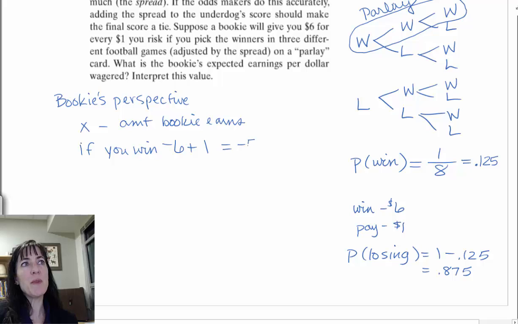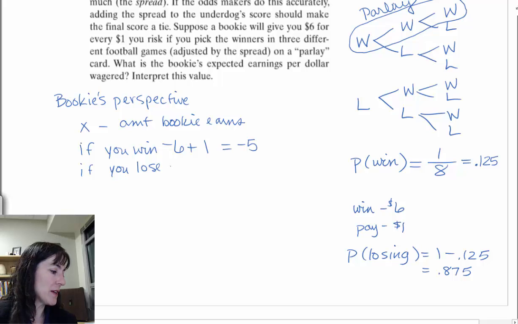So he's going to be earning negative $5. So he's in the hole. And if you lose, then the bookie pays out nothing and gets in 1. So he's going to earn $1.